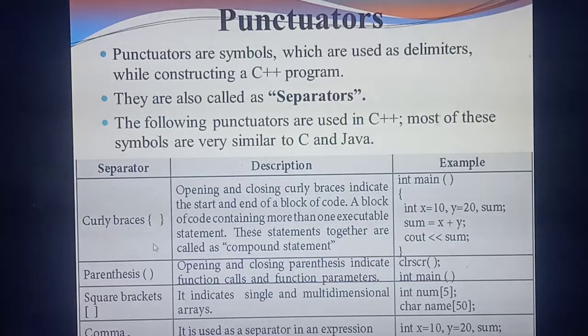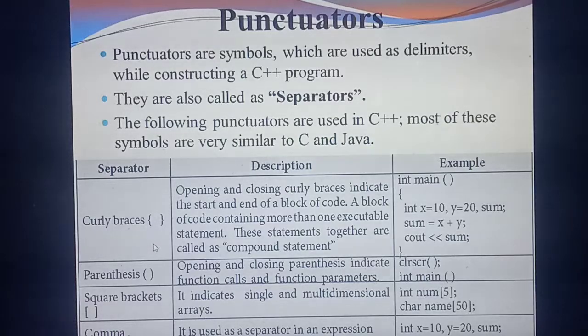Understand? If you are going to write a program, how many curly braces will it contain? A lot of curly braces, based on your needs you can implement, but normally there will be 2: the opening curly brace and the closing curly brace. The opening curly brace indicates you are going to start writing the program.